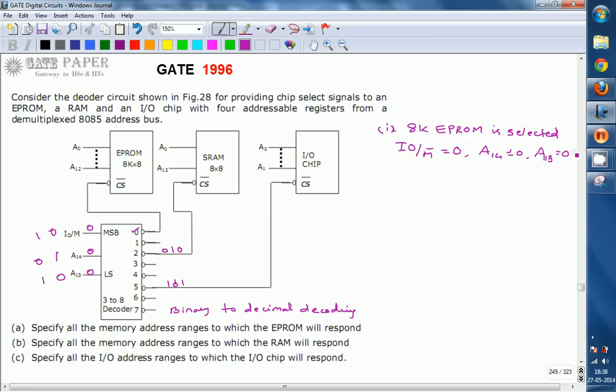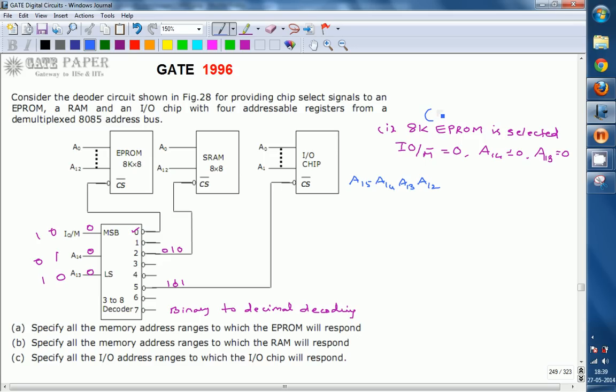Now we have to specify what the address range is. The 8085 has a 16 bit address bus, so we can write it like this: A15, A14, A13, A12. And what was given is that it consists of 8 kilobytes.